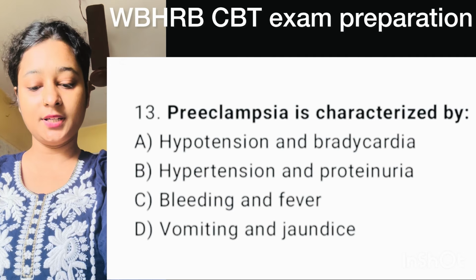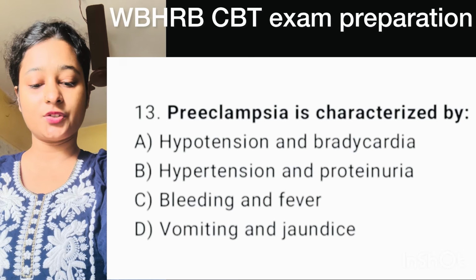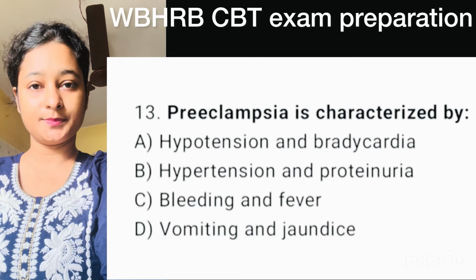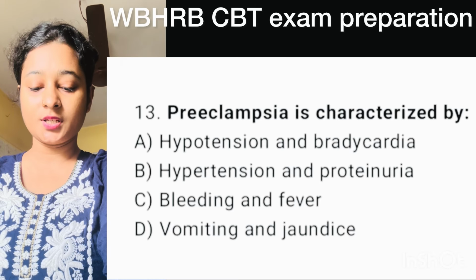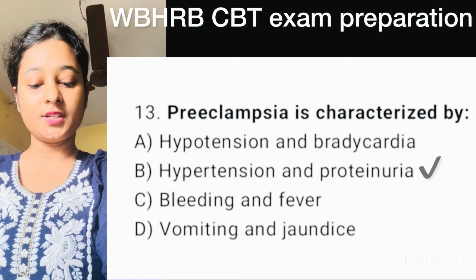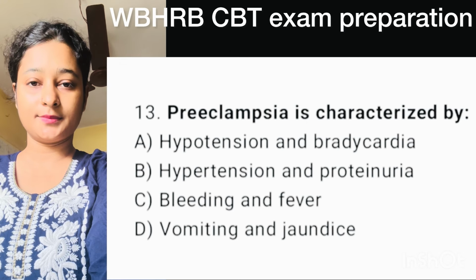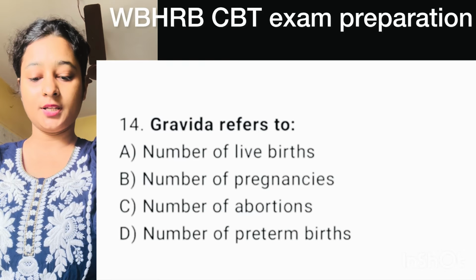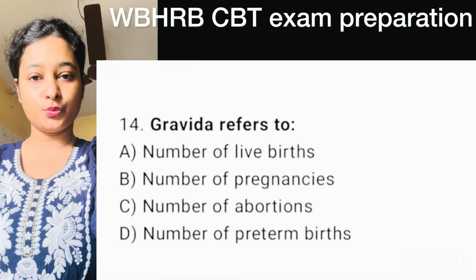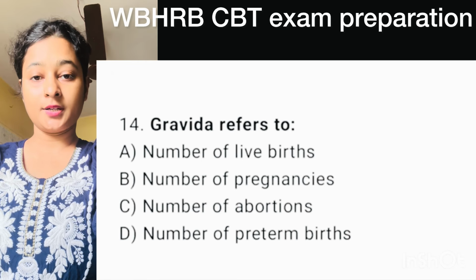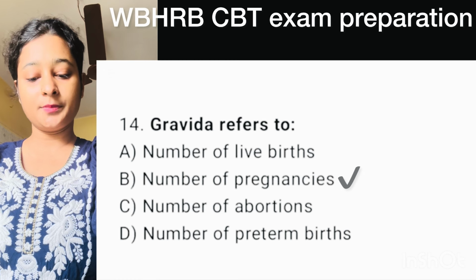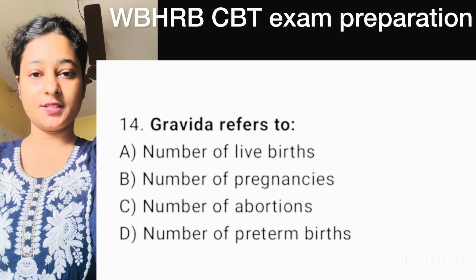Question number 13. Preeclampsia is characterized by? Here correct option is option B, hypertension and proteinuria. Question number 14. Gravida refers to? Here correct option is option B, number of pregnancies.